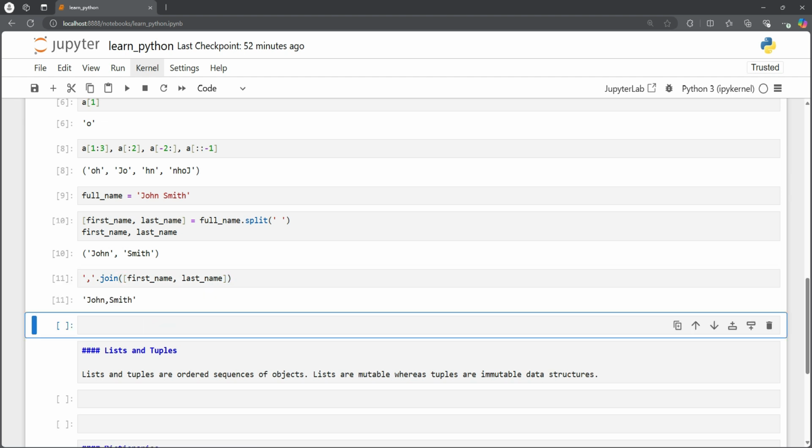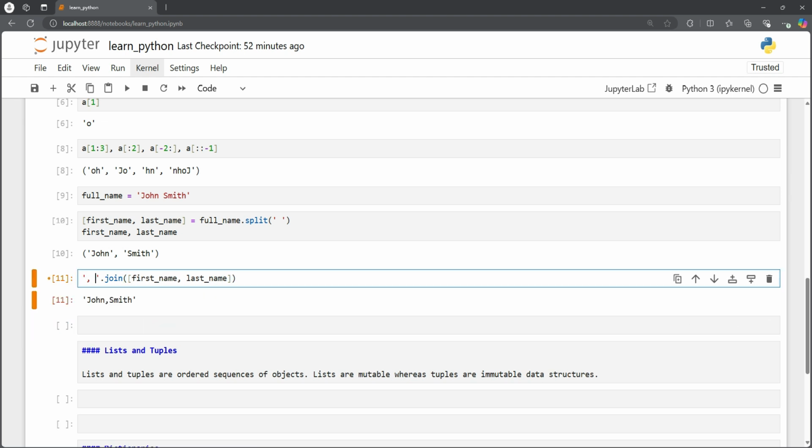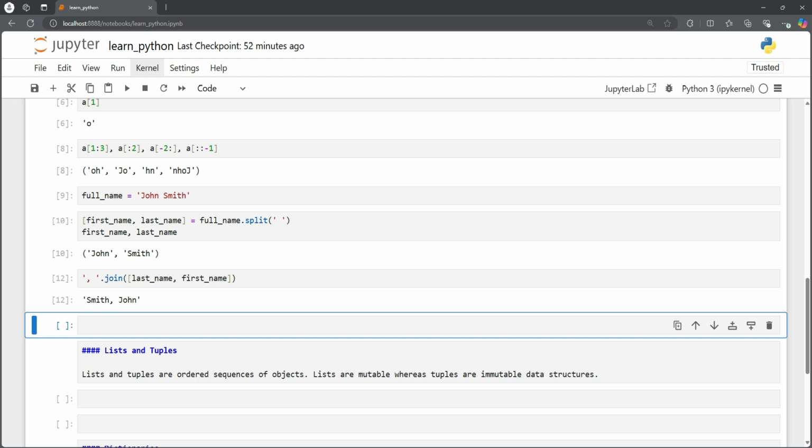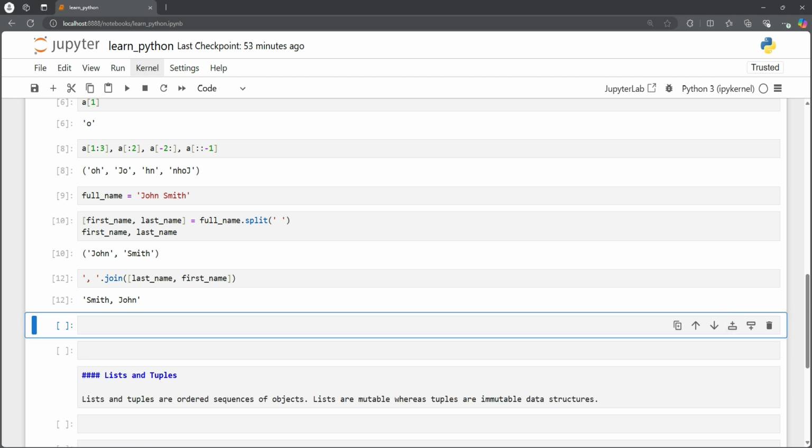And if we do, we see that it's John Smith, so we could put a space here. Sorry, it should be last name first and first name, and now we have Smith John. That was how we could use the split and join on strings and quickly change or update the string or extract some information from a longer string.